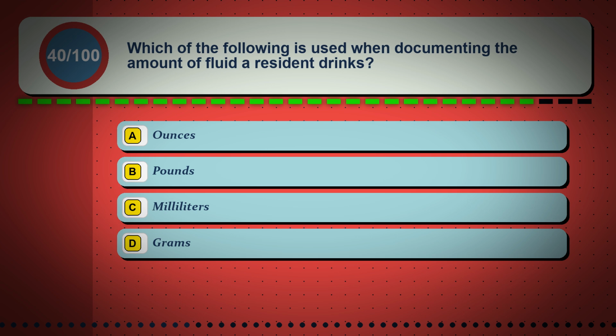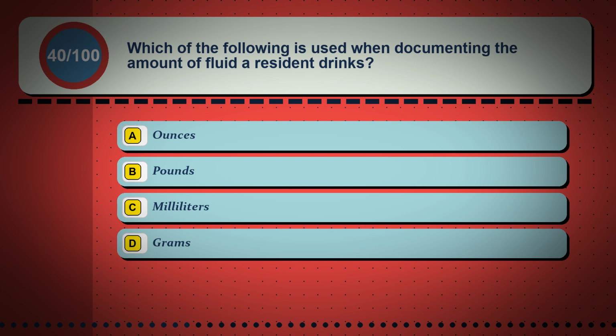Question 40. Which of the following is used when documenting the amount of fluid a resident drinks? Option A, ounces. Option B, pounds. Option C, milliliters. Option D, grams.